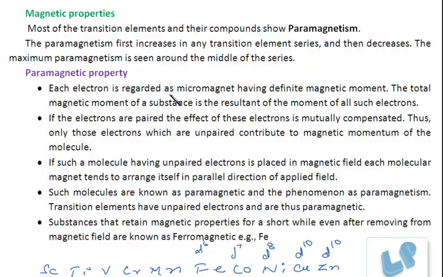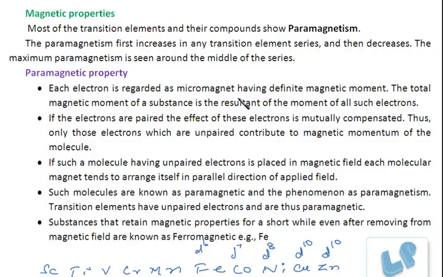Because this paramagnetism is due to the unpaired electron. You must be knowing that the electrons are charged particles. These charged particles revolve around the nucleus and also about their own axis. So any charged particle, if it is moving around its own axis, generates a magnetic field. Due to this there is a magnetic moment, and it shows magnetic property. This magnetic property you must have studied in your topic, that is solid state.